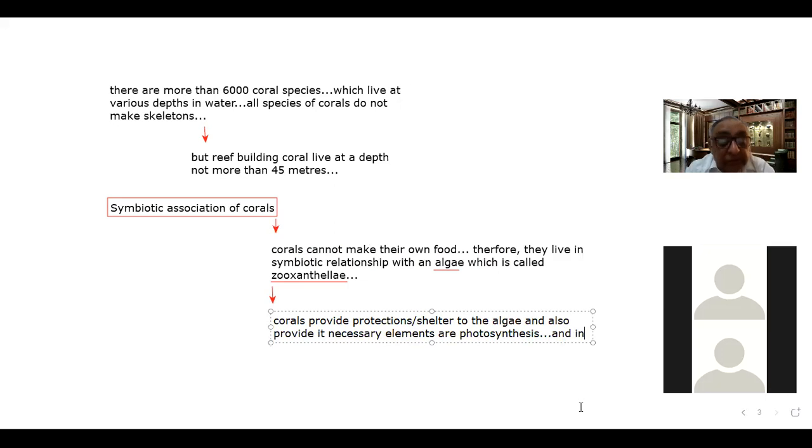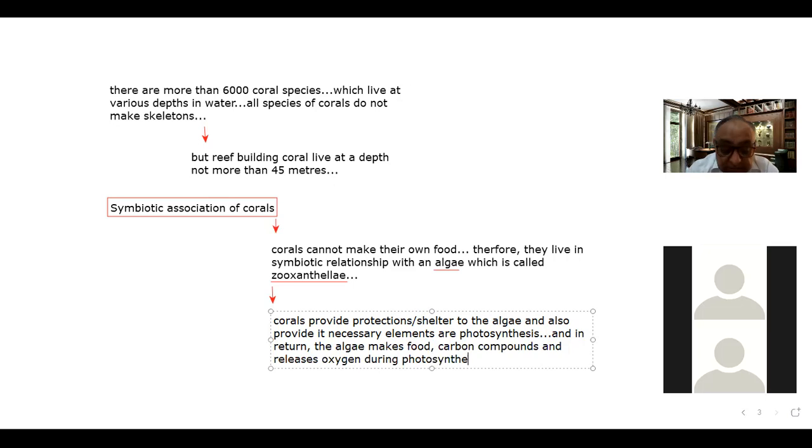And in return, the algae makes food, meaning carbon compounds, and releases oxygen during photosynthesis, which are used by the corals for their metabolism and energy purposes.